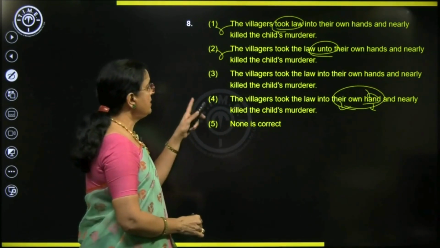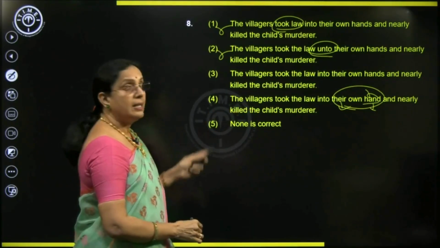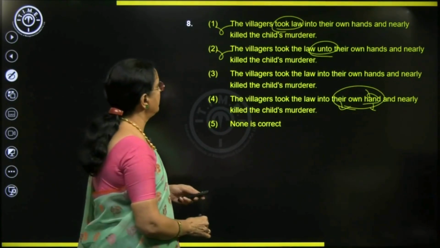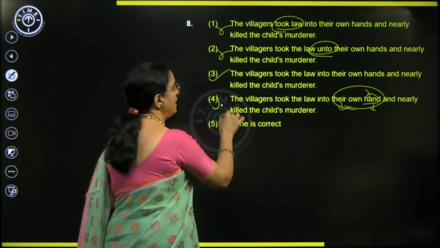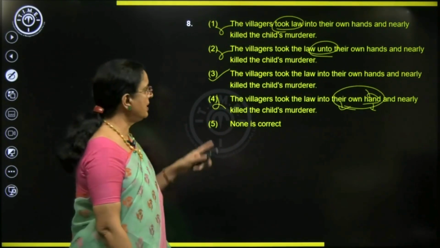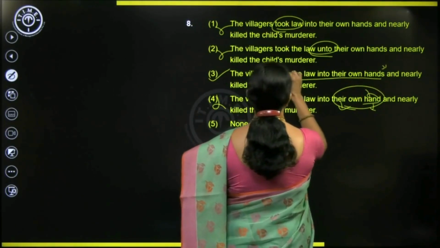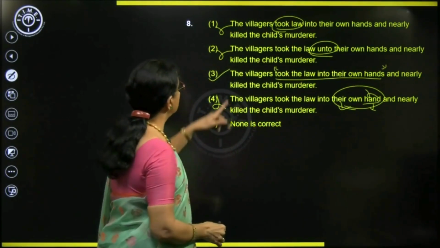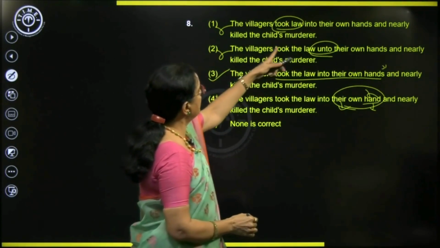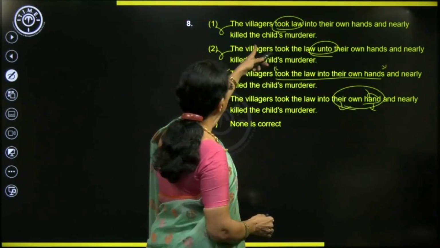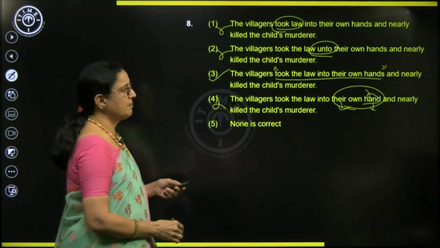So, the villagers took the law into their own hands and nearly killed the child's murderer. So, answer is this one. The villagers took the law into their own hands is the correct expression. Take law into one's hands. Get it? So, between 1 and 3, what's the correction? The villagers took law into their own hands and nearly killed the child's murderer. Am I clear? Right. Next one.